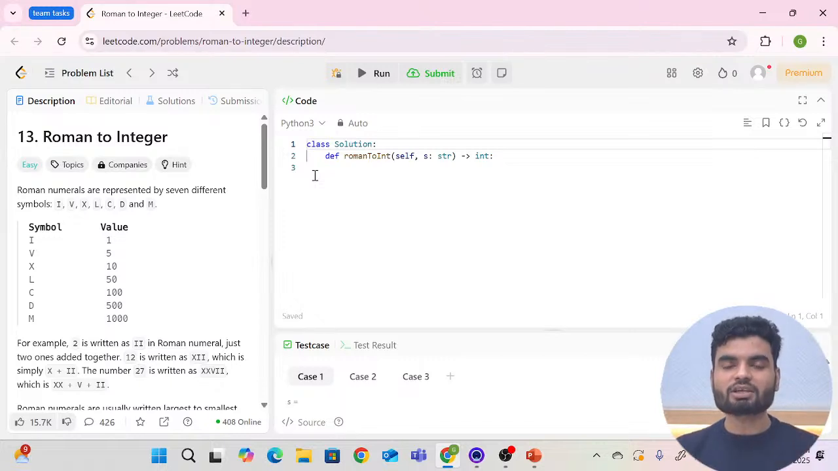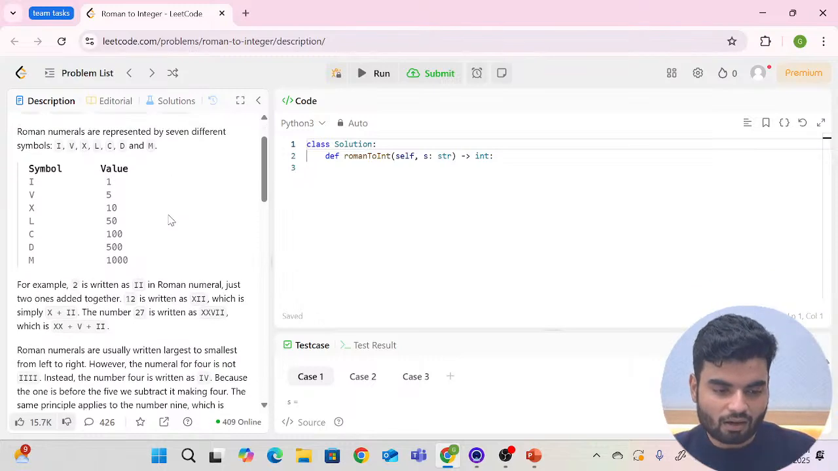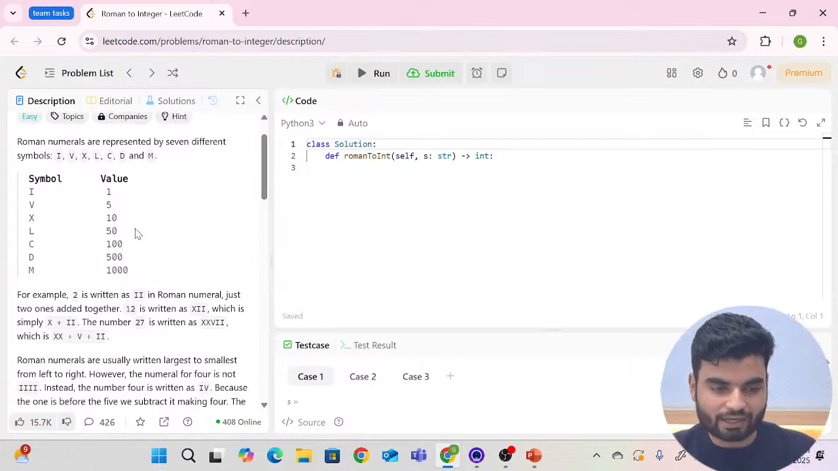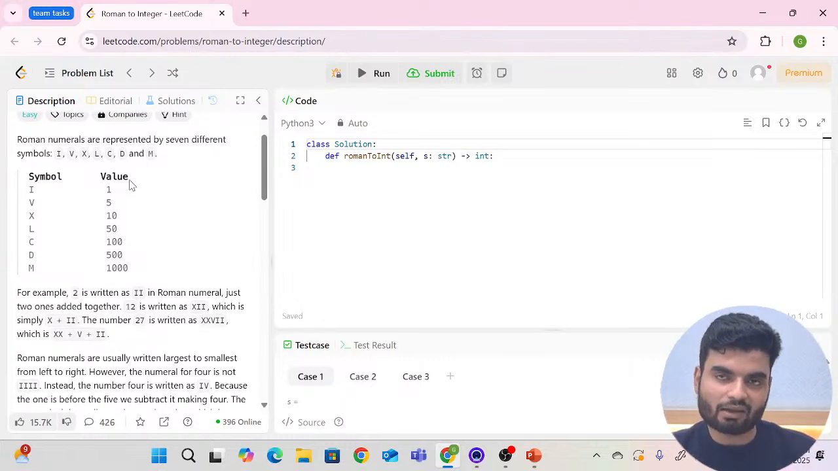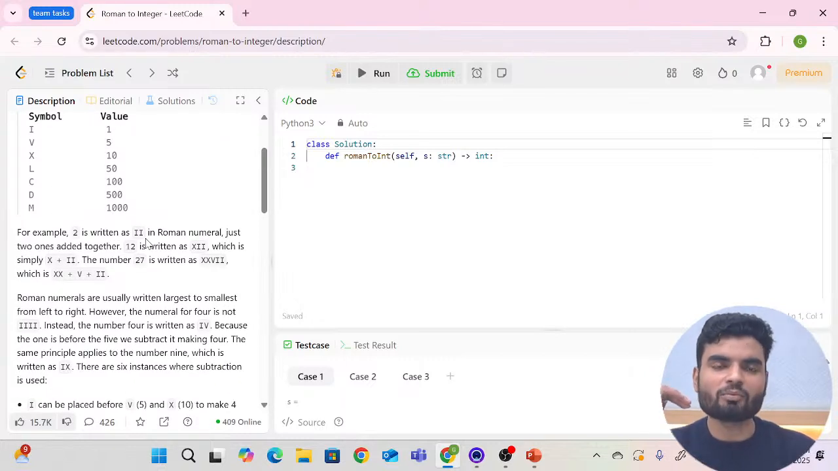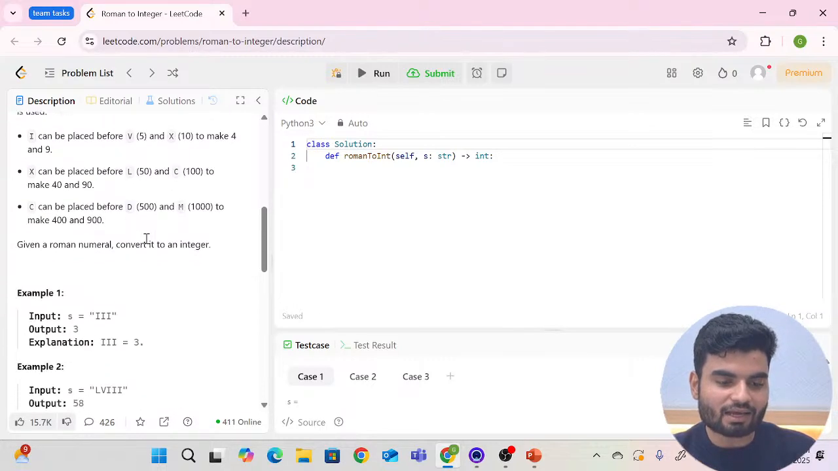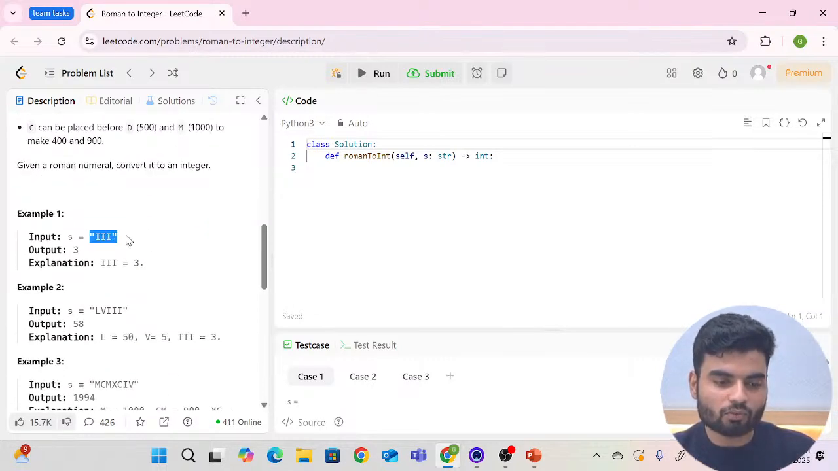First, we'll read the problem statement, then we'll start understanding how we can solve it. Here they have defined the symbols and their values in Roman numerals, which you already understand. I for 1, V for 5, X for 10, L for 50, C for 100. So they have defined the values of the Roman numerals. Now they are asking us to convert a Roman number to a normal integer. That's the problem statement. Rest you can read by yourself.